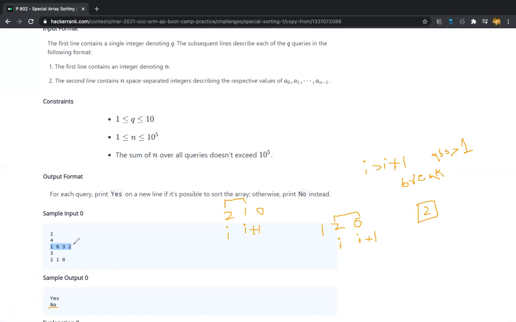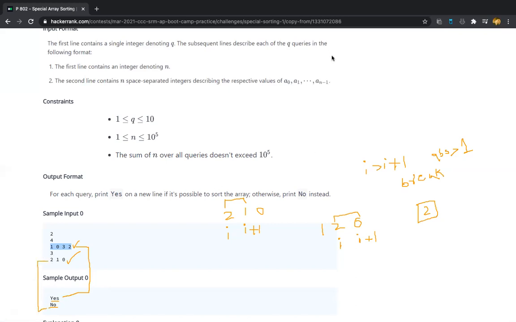So for the given two input arrays, the corresponding outputs are represented here. For 1032 it's possible and for 210 it's not possible. That's it.